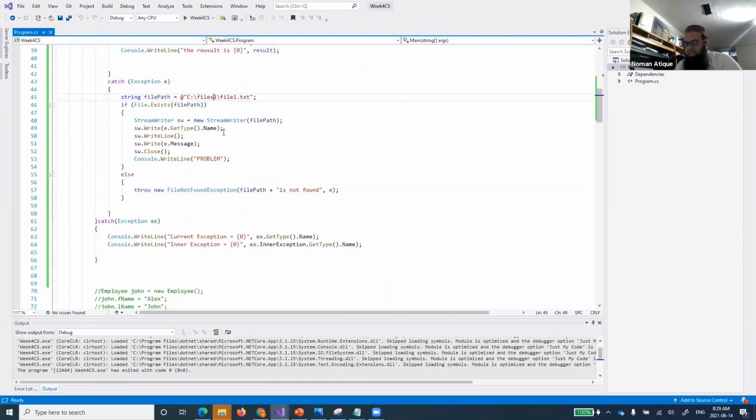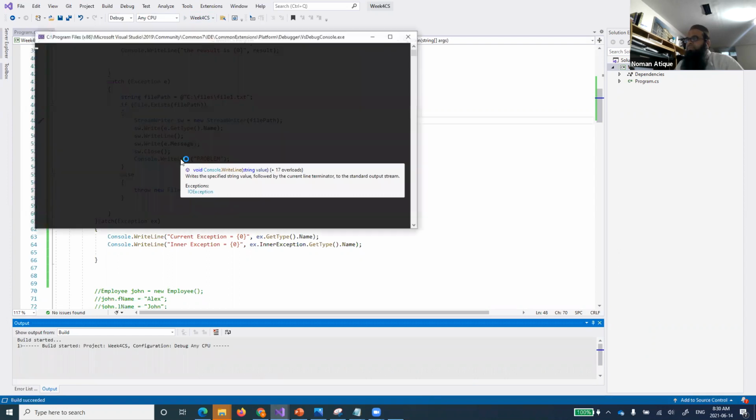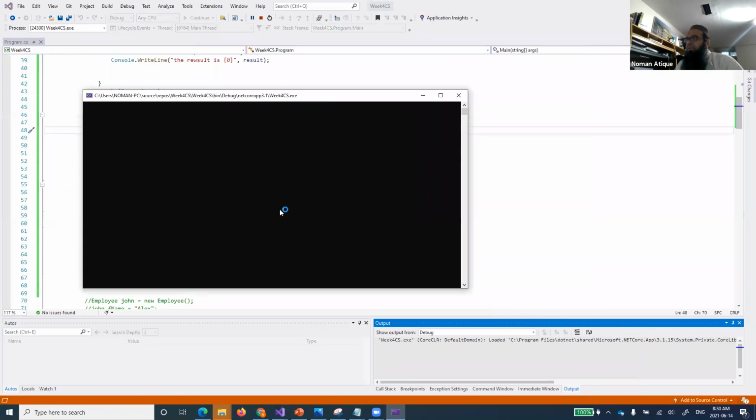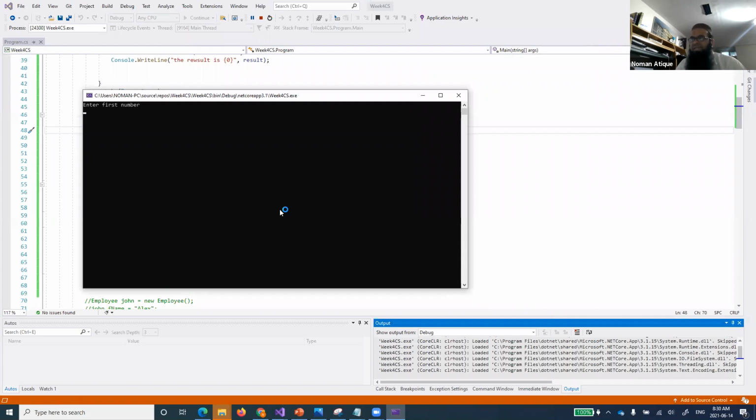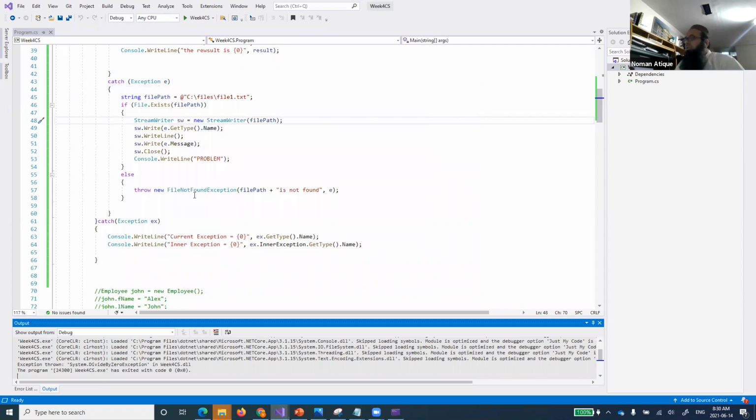Let's do one thing. Now I'm making this file correct. It means I'm not throwing this error. Everyone getting that? I'm not throwing this error from it. So if I run that one, right? Enter first number. I say, for example, 12. Second number 0. I want to run into the exception. I have run into the exception. File found, and now I have reached. So it says problem, and it's not showing us those two messages.